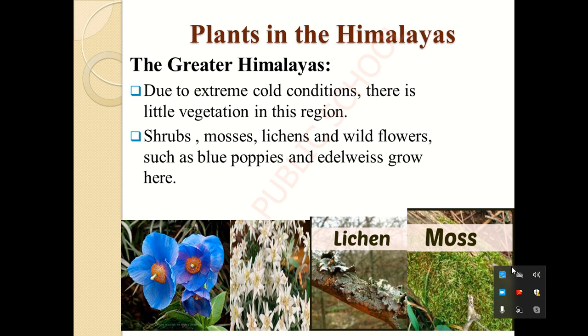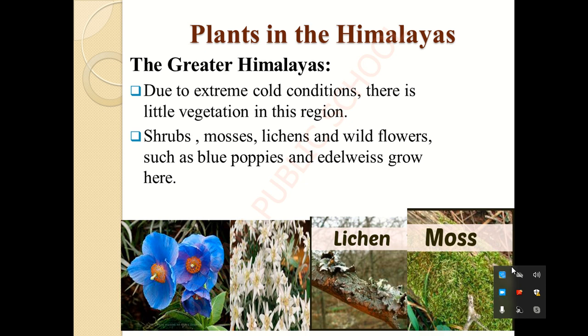Obviously it will always have a very snowy climate, whereas in the Middle Himalayas there will be a little bit of pleasant climate. It will be neither hot nor snowy. It will be a very chill and pleasant climate. Whereas in the Outer Himalayas, it will not be the same as the Middle Himalayas. It will be neither cold nor too hot. So that is the general climate in the Outer Himalayas.